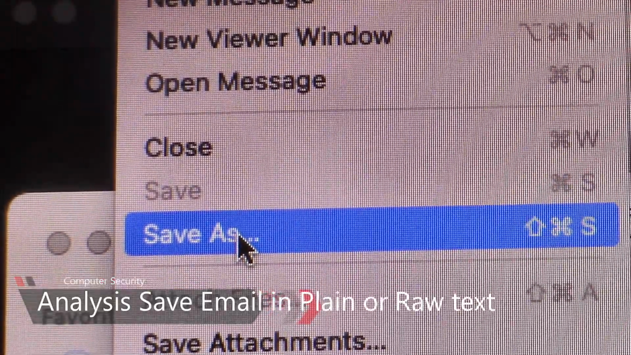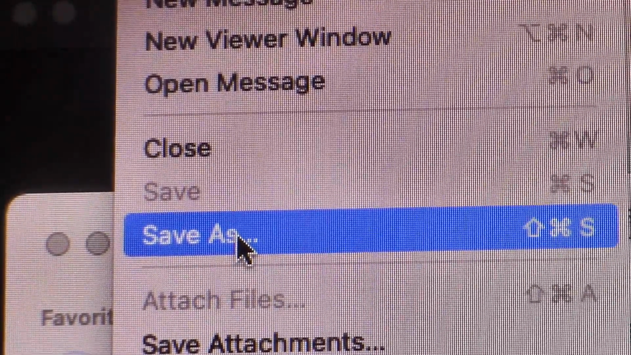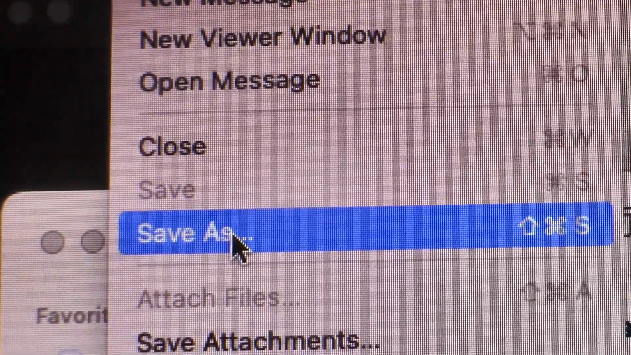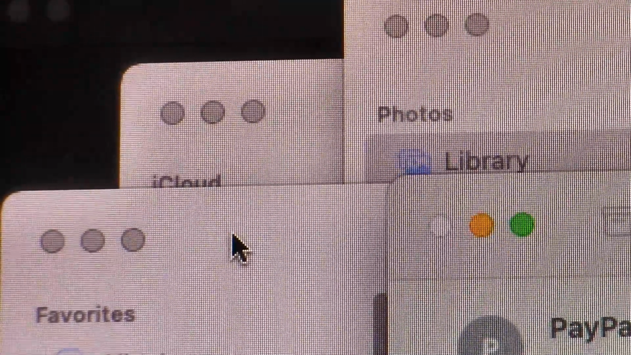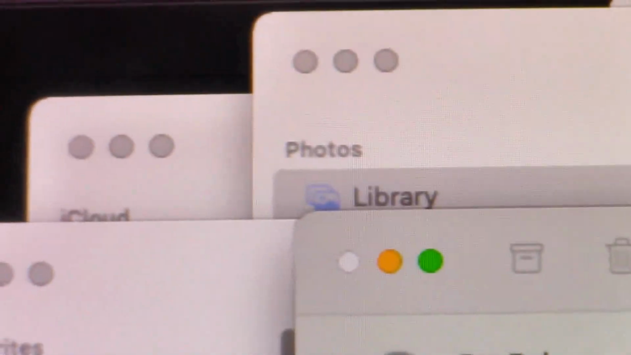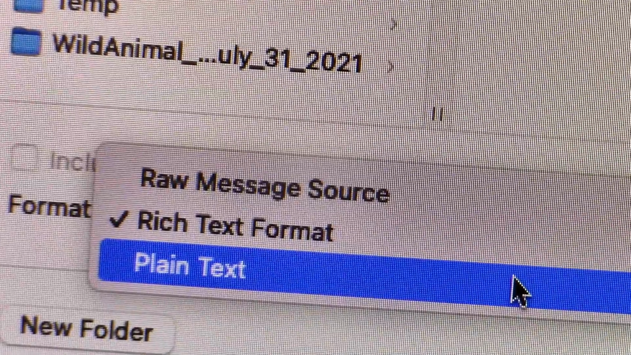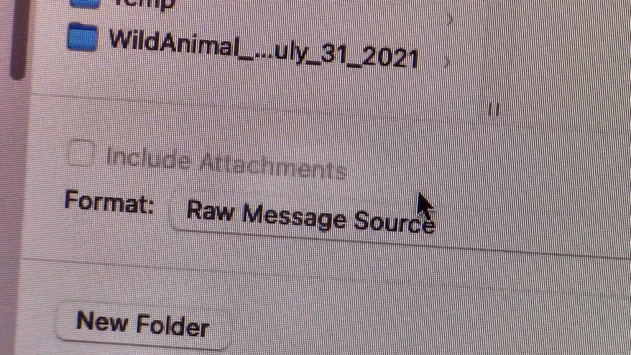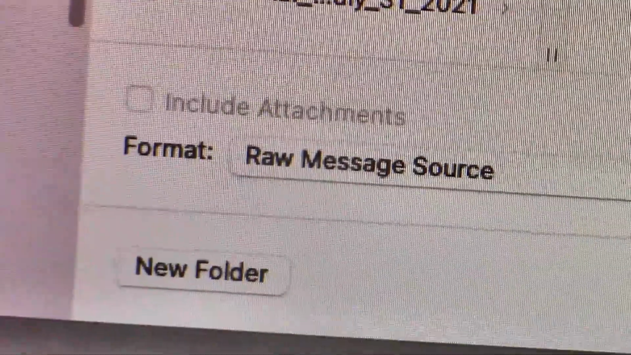Set your email client to only display text, and that should filter out some of this, but this is an HTML embedded email. So we're going to save this, and the dialog box is going to come up here. We're not going to save it as rich text, we're going to save it as raw message source. Now we're going to view this message in a raw text editor. You want a raw text editor.